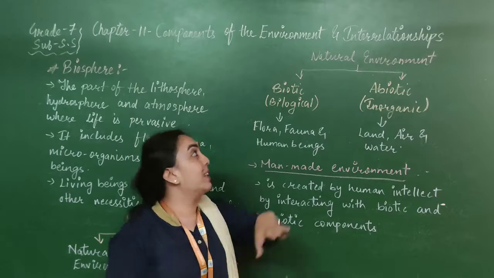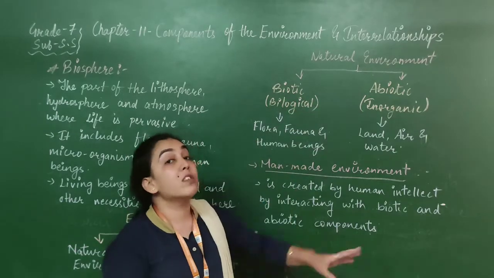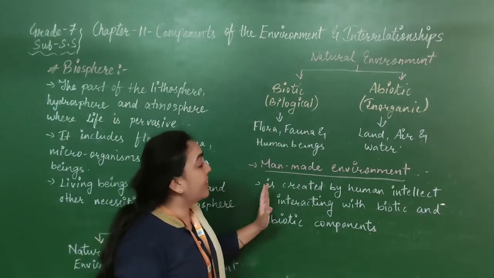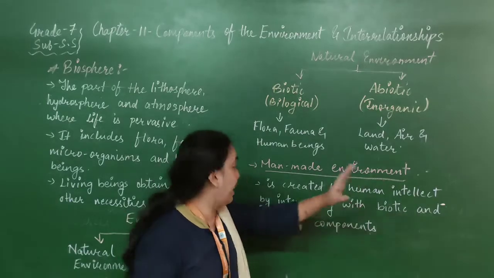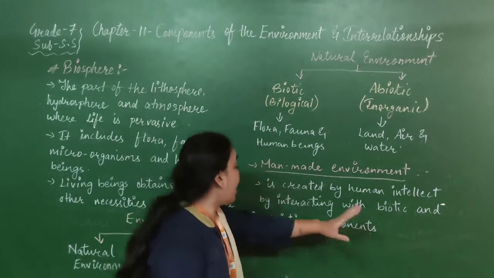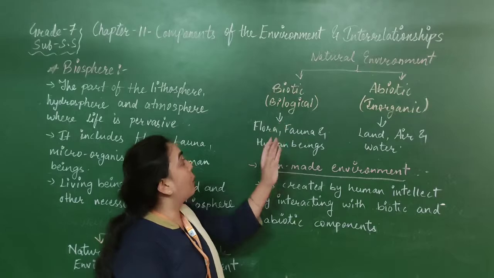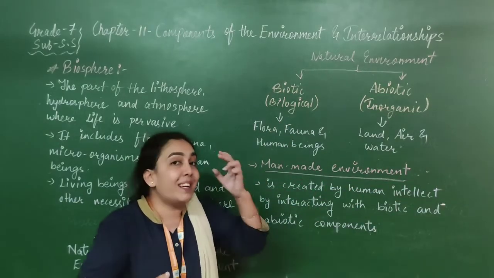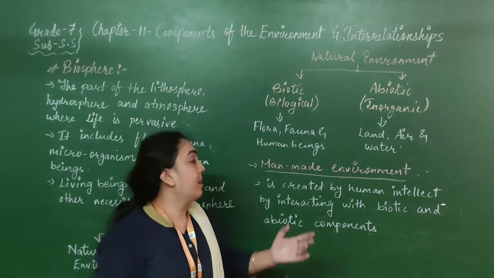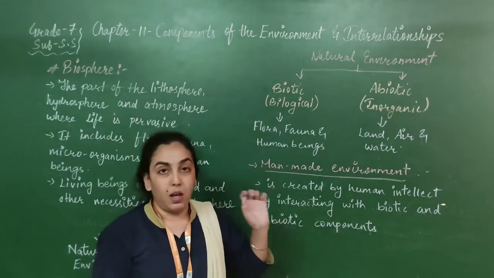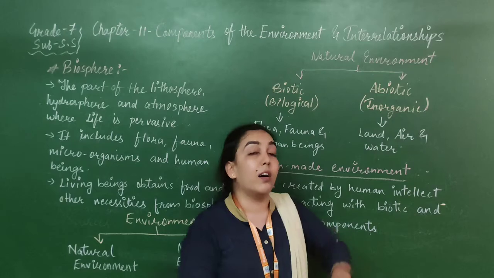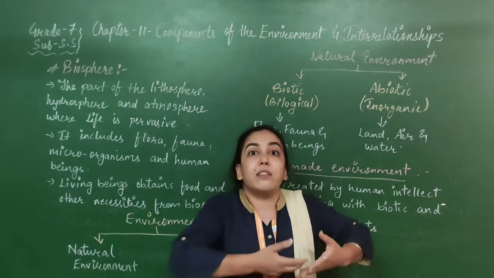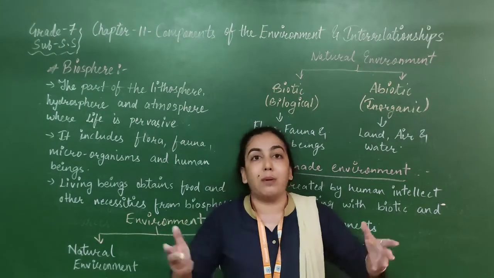But yes, the main question: what is the man-made environment? We got the idea about the natural environment. Now what is the man-made environment? The man-made environment is created by human intellect by interacting with biotic and abiotic components. When these biotic and abiotic components combine and human beings use their intelligence, that is the man-made environment. For example, early man started living by adapting to the environment around himself.